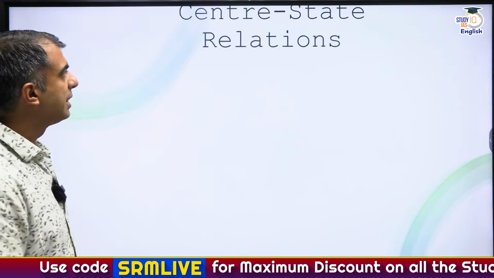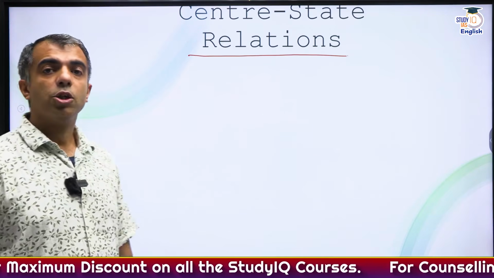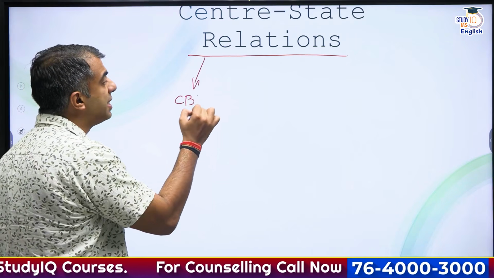Clear? Next, after judiciary, it is the center-state relations. Clear? So, center-state relations primarily with respect to the role of CBI that has been in news. Clear?